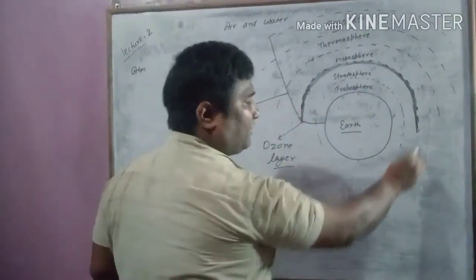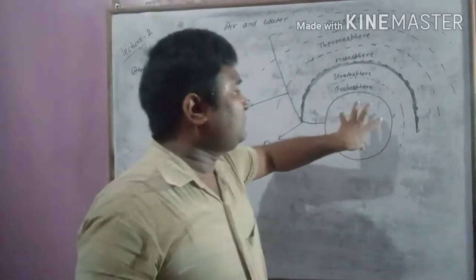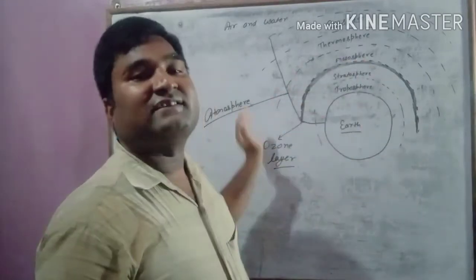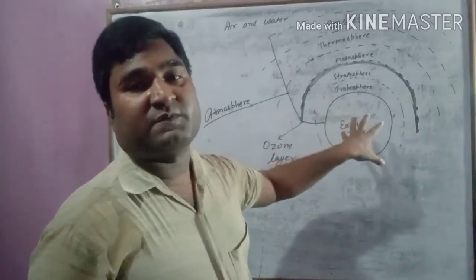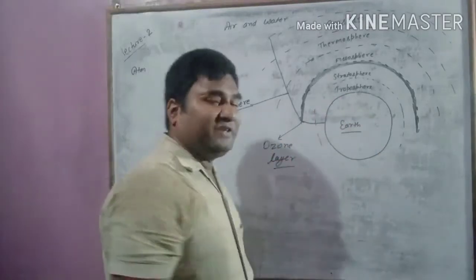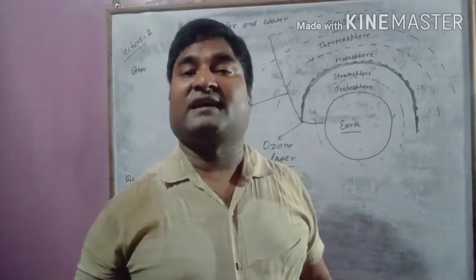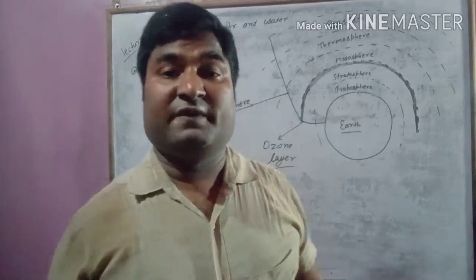Actually, I have not drawn it completely, it is totally filled. So this layer of air that surrounds the earth is called atmosphere. We can say the blanket of air that surrounds the earth is called atmosphere.